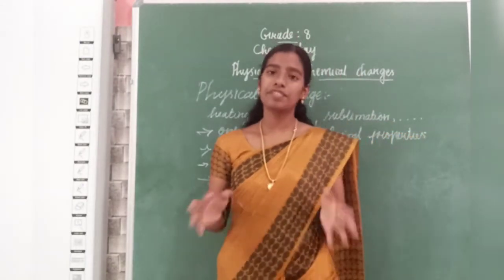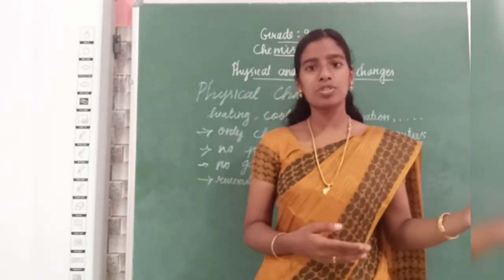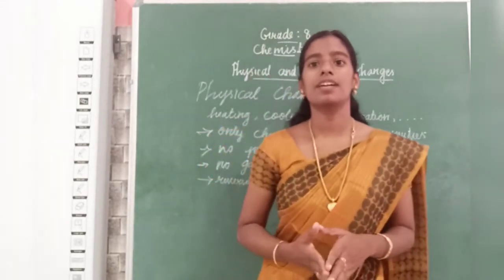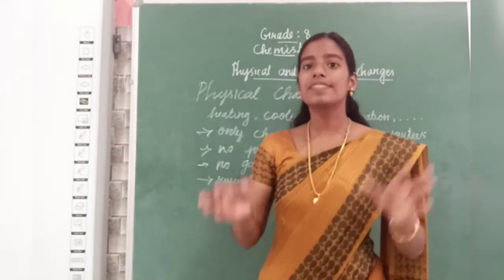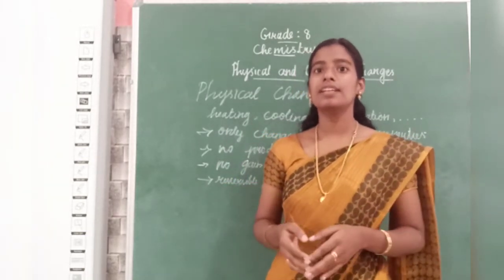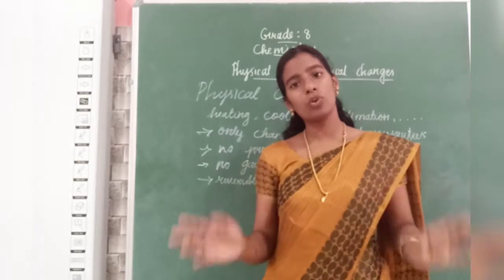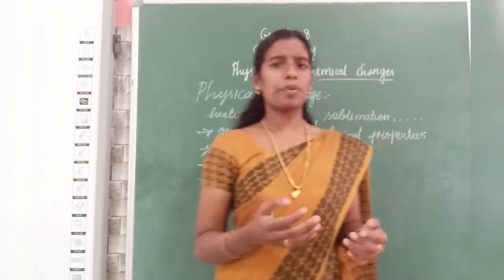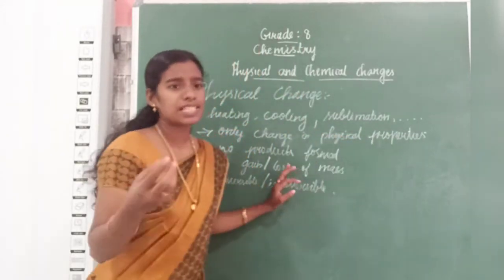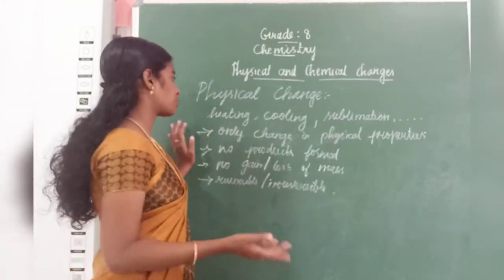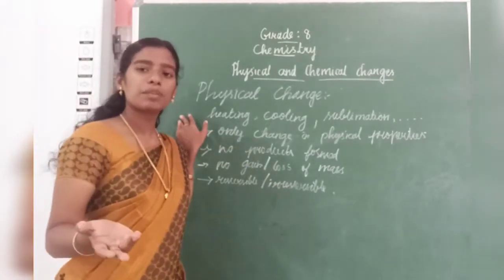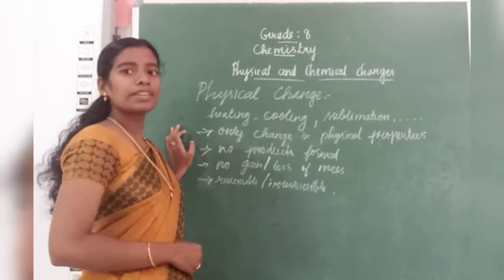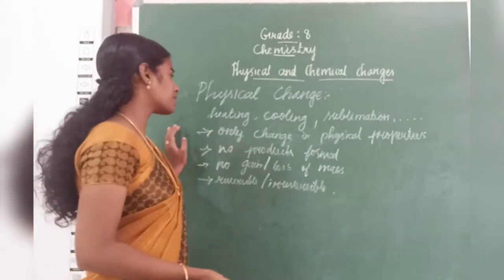Next heading is physical changes. Already in the types of changes, we have learned about physical and chemical changes. What's a physical change? Only the physical properties of the substances change and there will be no change in the chemical properties. For example, heating, cooling, and sublimation of ammonium chloride are all examples of physical changes.